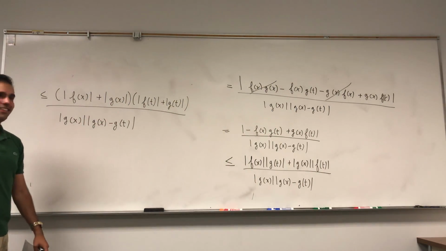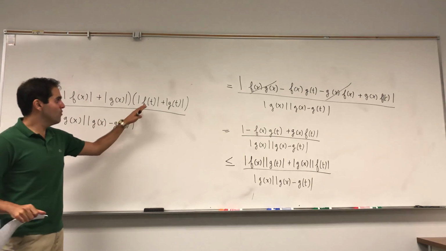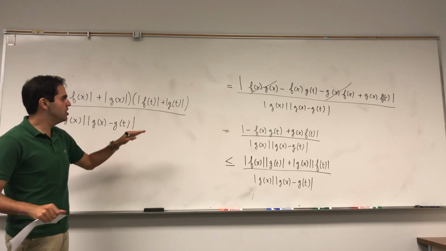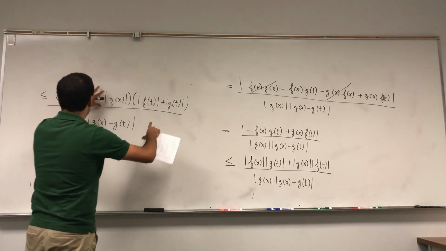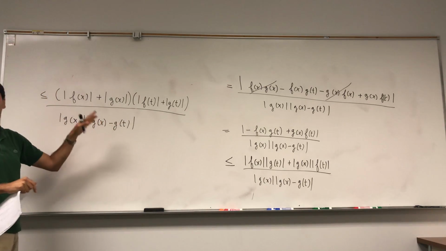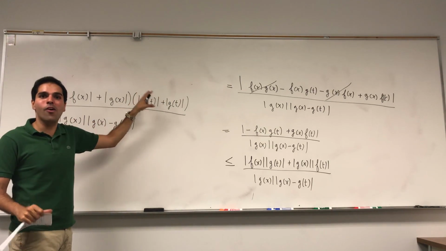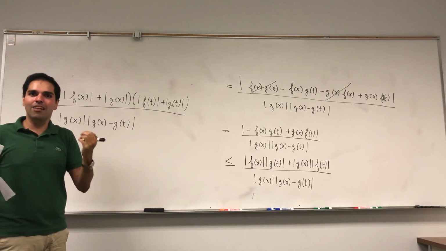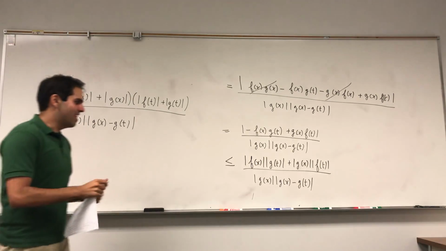Why do you do that? Again, later, as I said, we'll show that f of t and g of t are small, so those two things will be very small. This will be constant, this will be constant, and we'll see this will always be a constant. So this is the controlling part of the term a, and remember we want to show a is small. So we are in good hands.